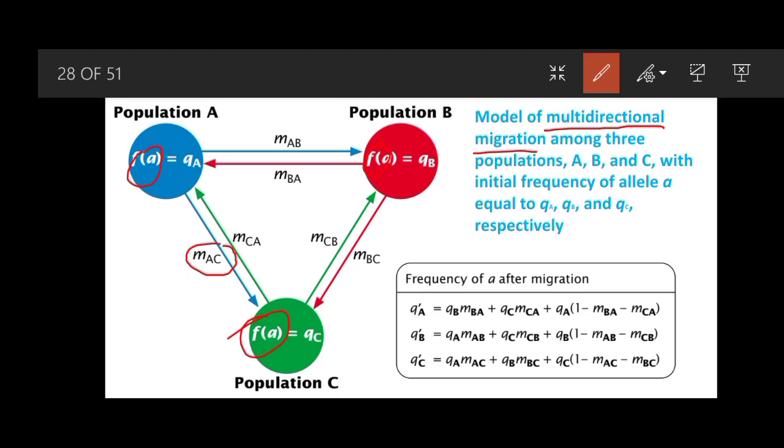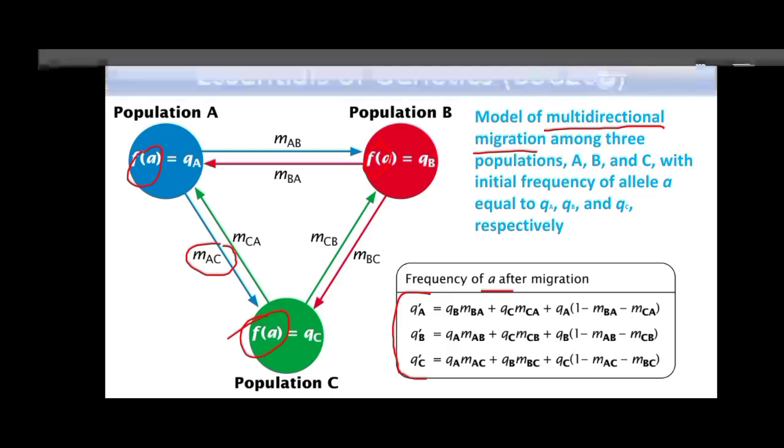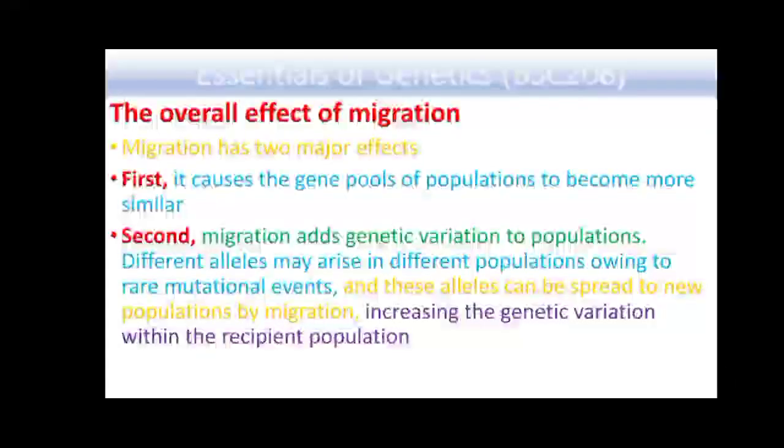So in this case we can transform those formulas, and we can get the frequency of the small a allele after migration by using these formulas. The overall effect of migration has two major effects.